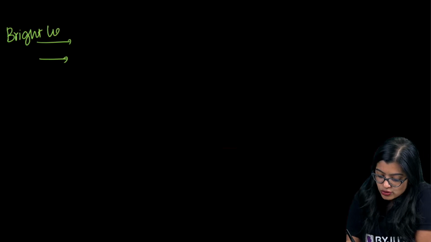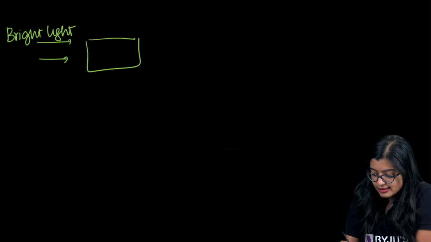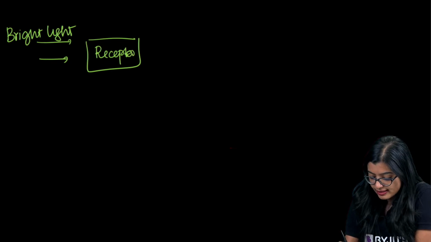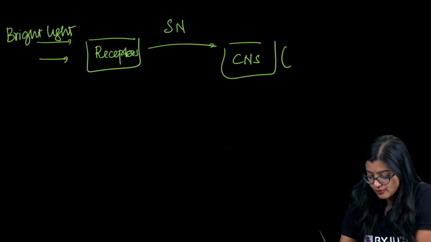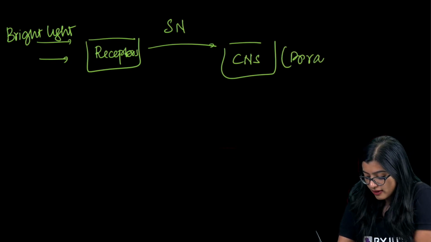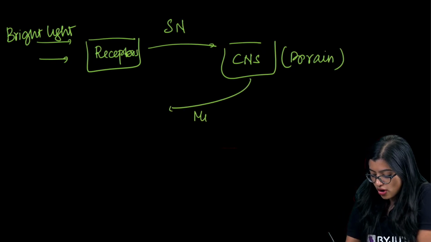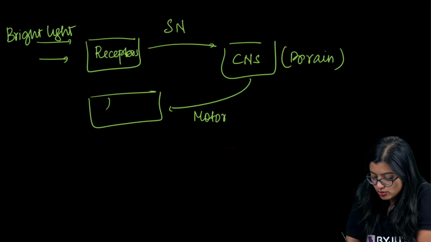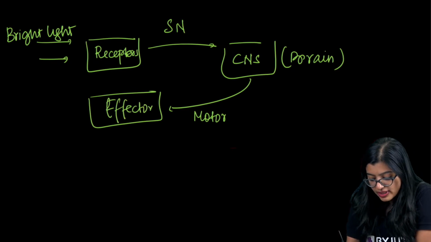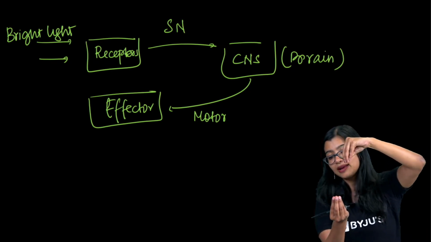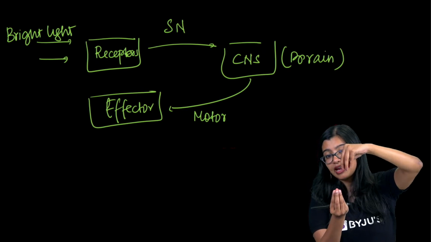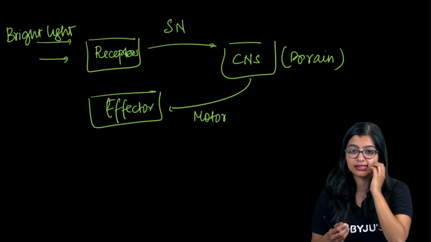Reflex arc when bright light is focused. Okay. So here your stimulus is bright light. Now we see that the receptors in the eye will detect this. And then through the sensory neuron, it will go to the central nervous system, which in this case is the brain. And from here through the motor neuron, the information will go back to the effector, which are the muscles of the eye. And there, in response to it, the ciliary muscles that hold the eye will contract or move in such a way that there is movement of lenses.